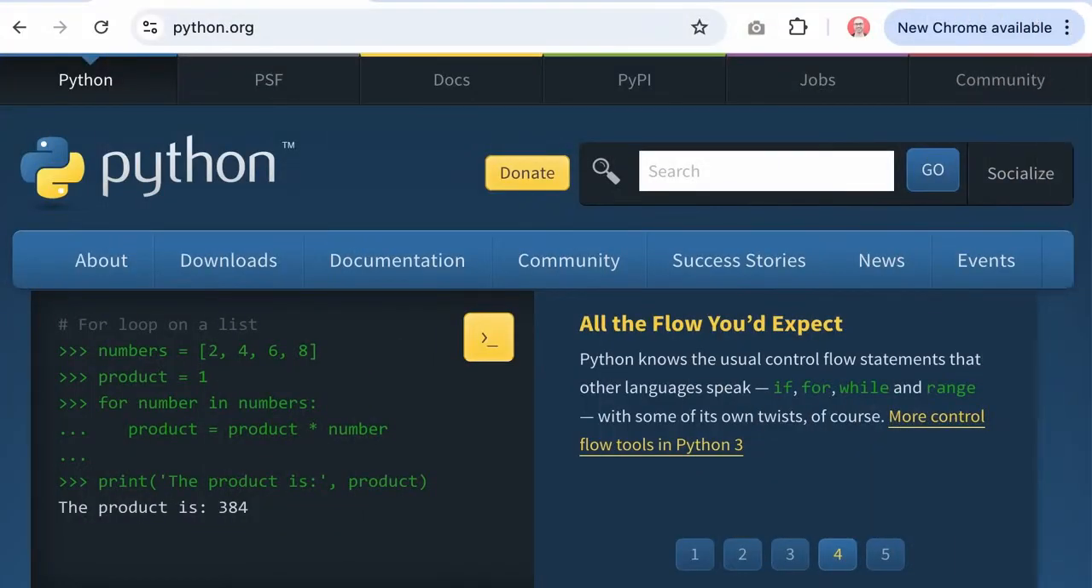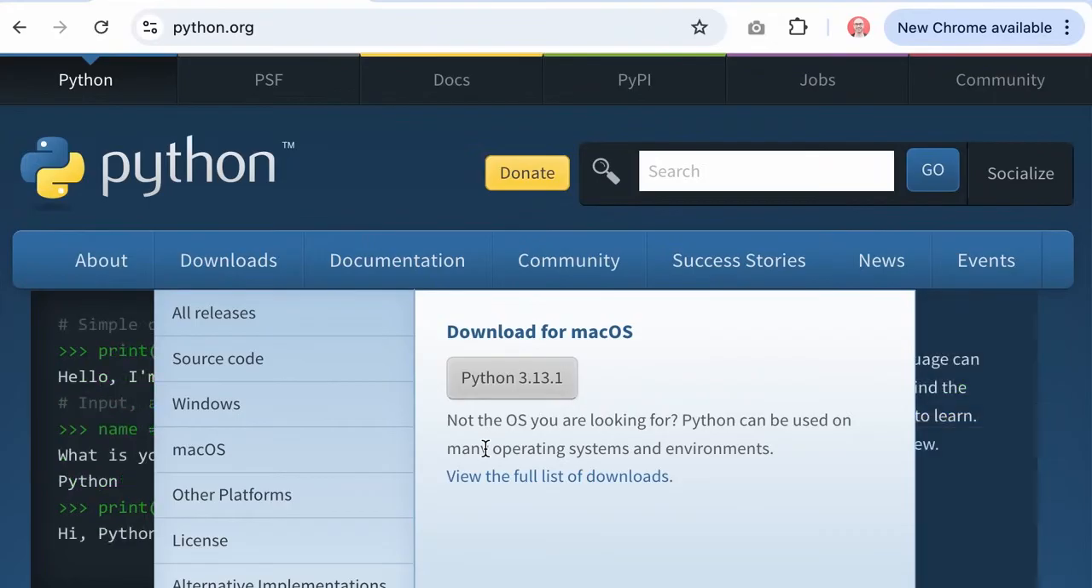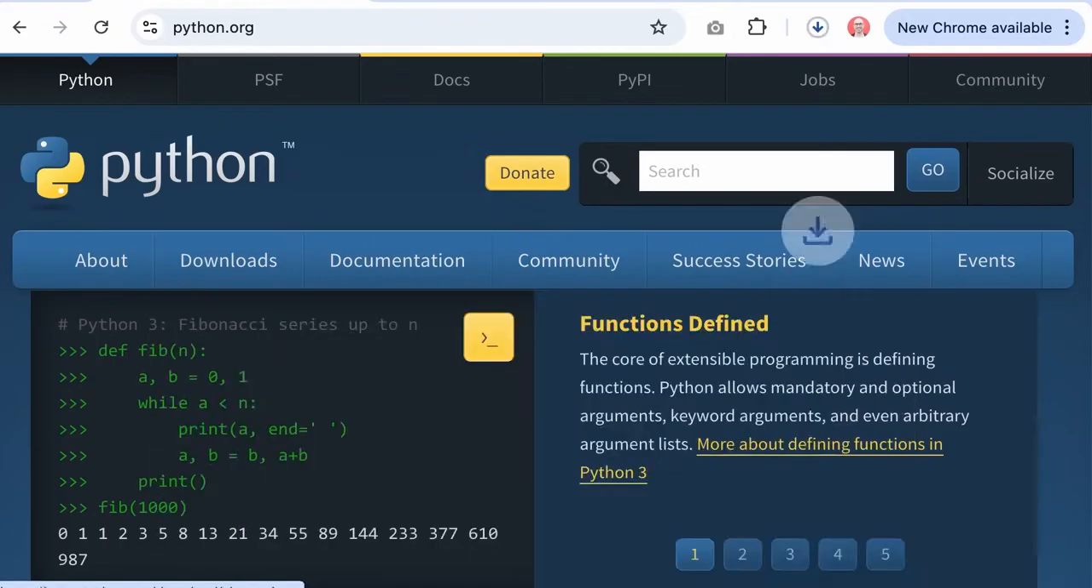All right, the first thing I want you to do is open your browser and head over to python.org. On this page, under Downloads, you can download the latest version of Python. At the time of this video, the latest version is Python 3.13. Chances are in the future, when you're watching this video, there is a newer version of Python available. Don't worry, what I'm going to show you in this tutorial will apply to future versions of Python as well. So go ahead and download the latest version.